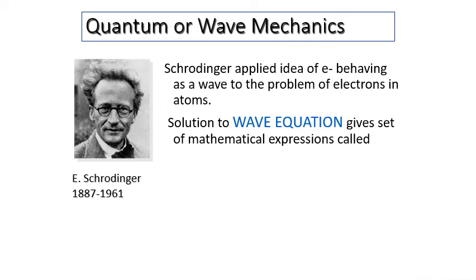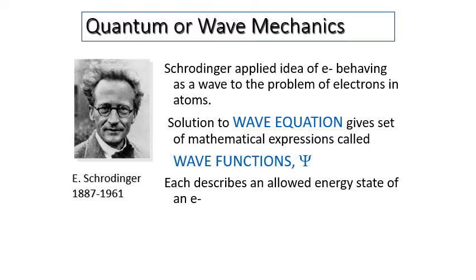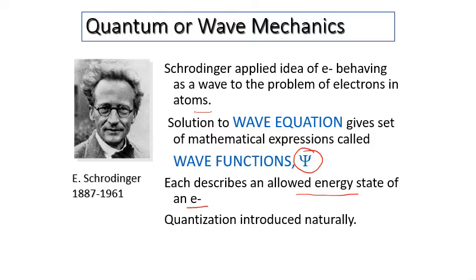Quantum mechanical wave mechanics. Schrodinger applied the idea of the electron behaving as a wave to the problem of electrons in atoms. I have already discussed in wave mechanics that the electron is considered to be a wave. So by using this concept, the solution to the wave equation gives a set of mathematical expressions known as wave functions psi, and each wave function psi describes an allowed energy state of an electron, and thereby quantization is introduced naturally.